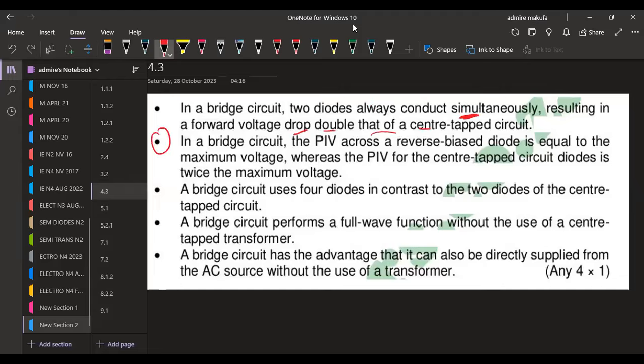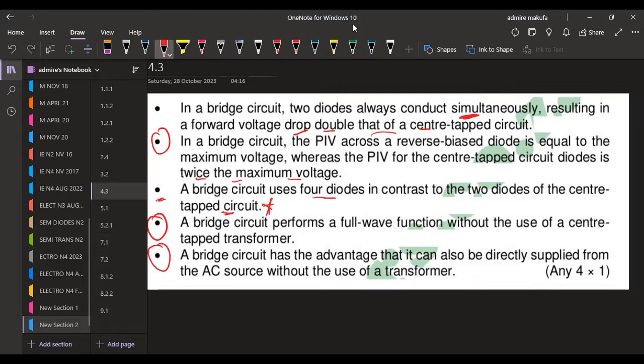And also, in a bridge circuit, the PIV, that is the peak inverse voltage across the reverse bias diode, is equal to the maximum voltage, whereas the PIV of the center tapped circuit diode is twice the maximum voltage. All right. Then a bridge circuit uses four diodes in contrast to the two diodes of the center tapped circuit. So this was supposed to be the first statement for us to note, which is fine. Then a bridge circuit performs a full wave function without the use of a center tapped transformer.